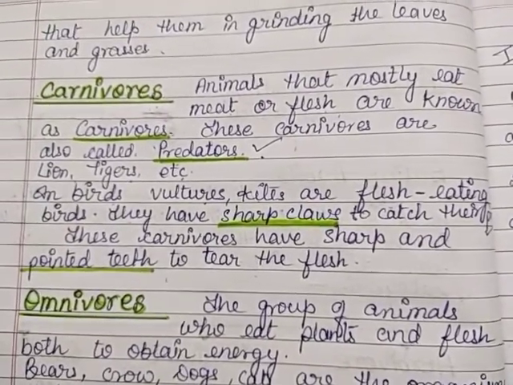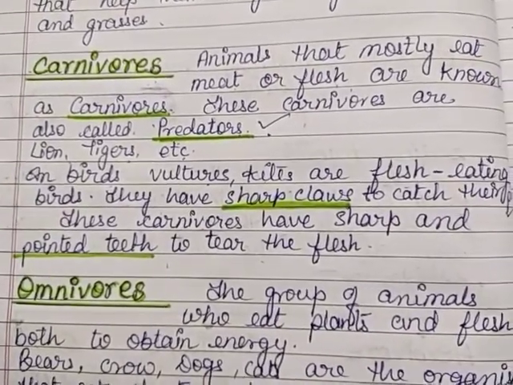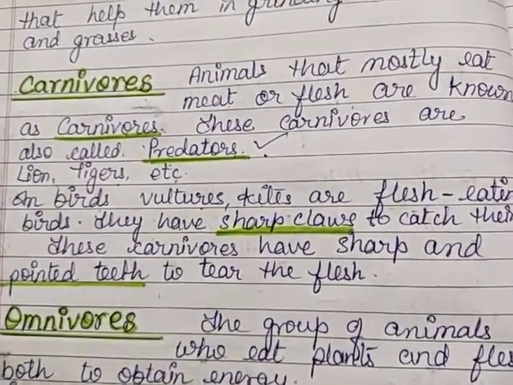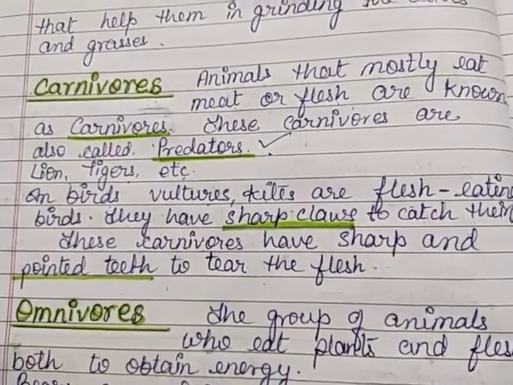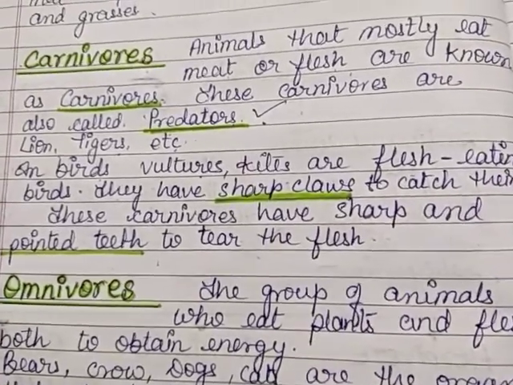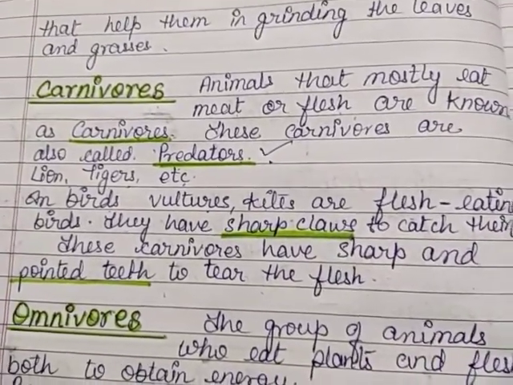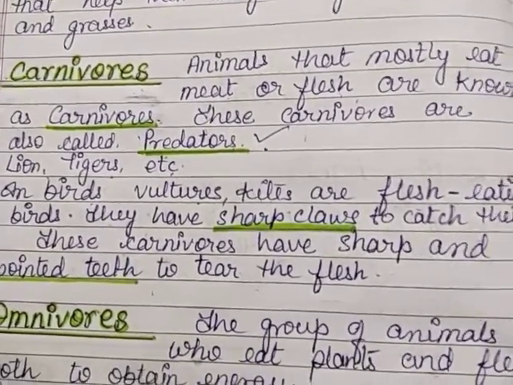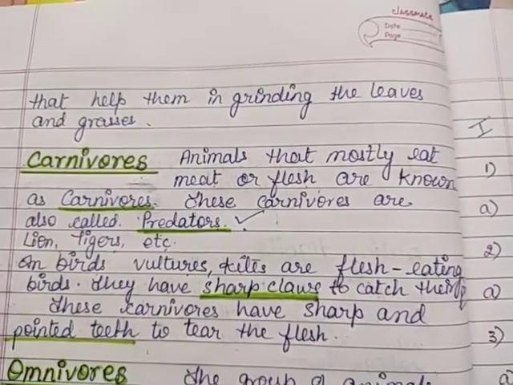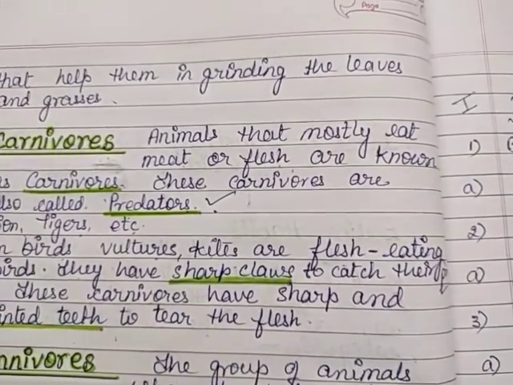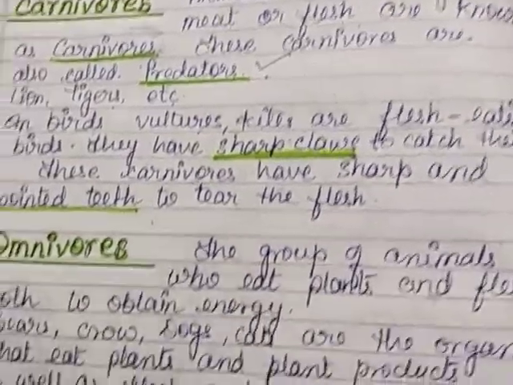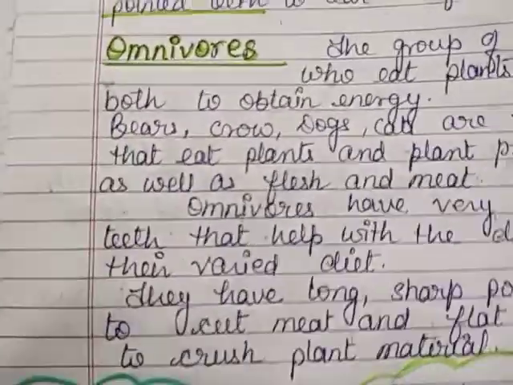Carnivores are the animals who only eat meat and flesh, and they have a special quality in the structure of the mouth, which is pointed teeth like canines. They have well developed canines to tear the flesh. And birds have sharp claws to catch their prey. So predators are also carnivores. Predator is another name for carnivores, and these predators catch the prey.